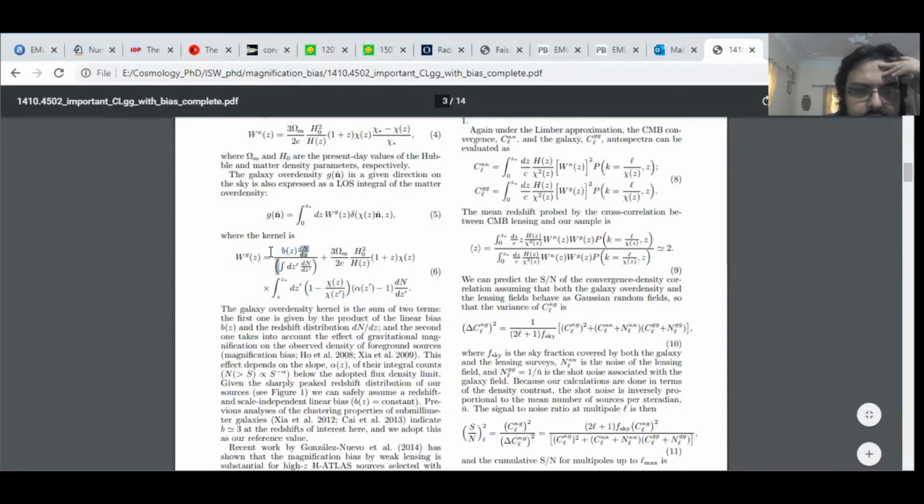Otherwise, the window function is only dependent on the redshift distribution and bias distribution. So for analysis like the way I discussed, this doesn't play much part because alpha is close to 1, so this part becomes negligible.